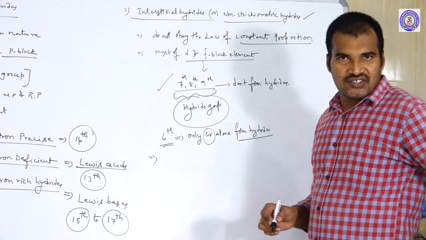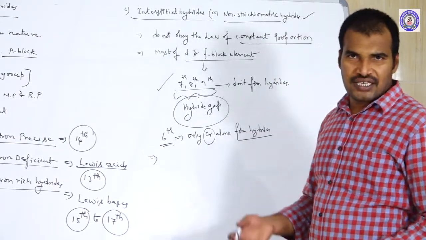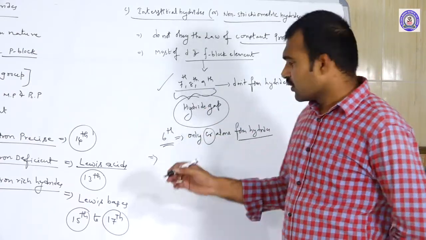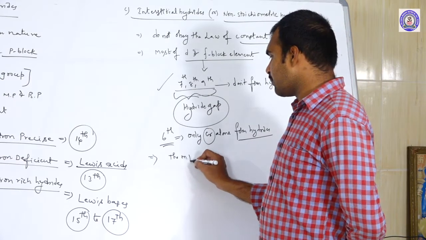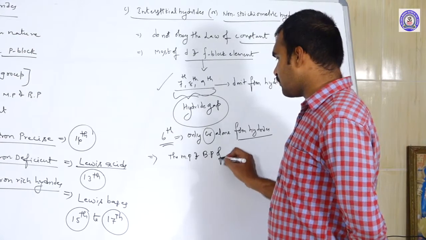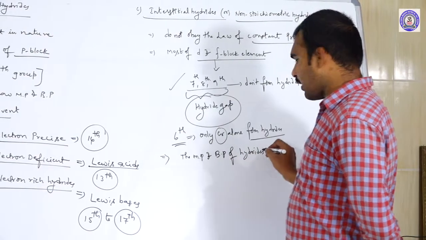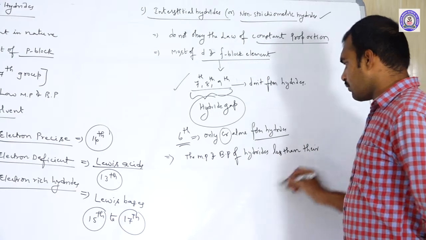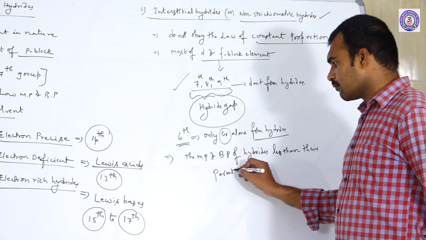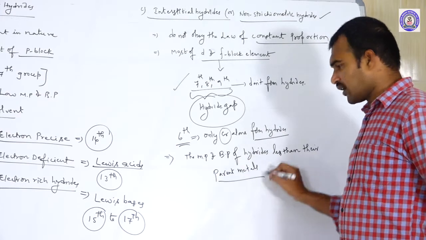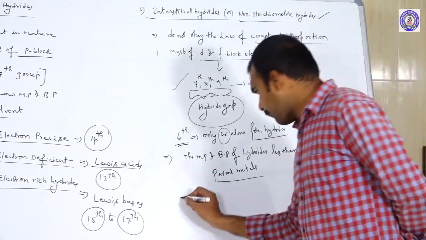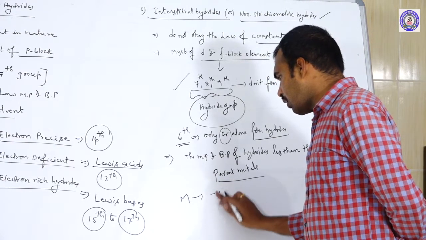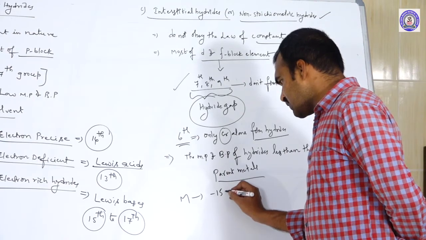Next, these interstitial hydrides will not maintain the same stoichiometry throughout, and when you compare the properties, the melting and boiling points of these hydrides are less than their parent metals. For example, consider a metal with a melting point of minus 150 degrees.